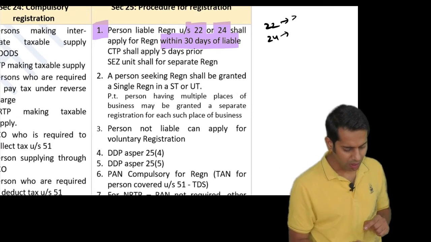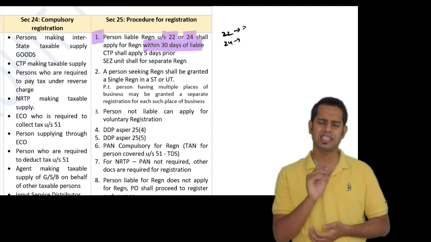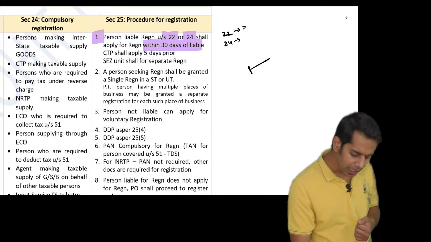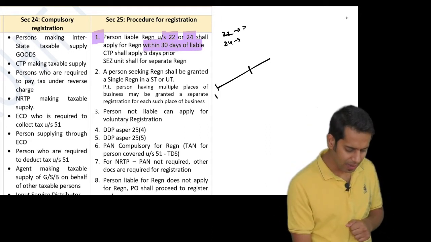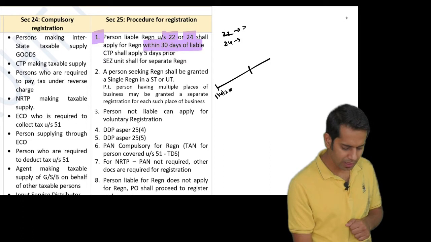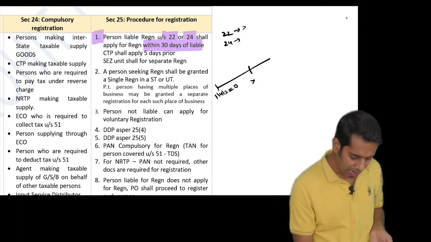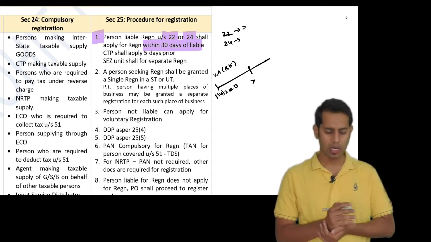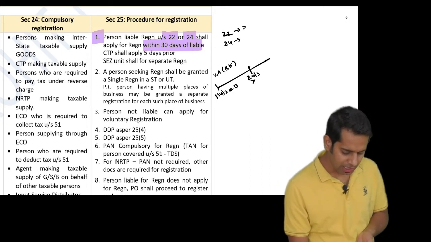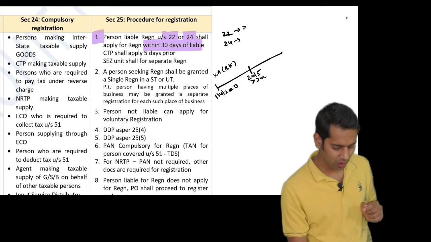Okay, now what does Section 25 subsection 1 say? It says, if you are a person who is liable for registration, say for example, I started my business on 1st April 2020 in the state of Karnataka, Bangalore, and on, say, 20th May, my turnover crossed 20 lakh rupees.